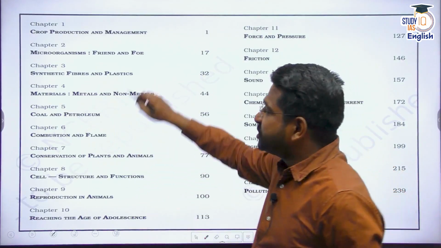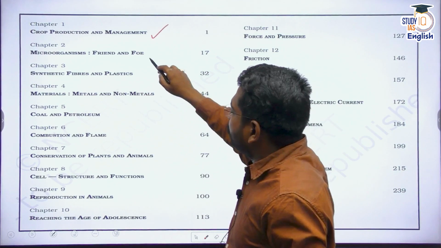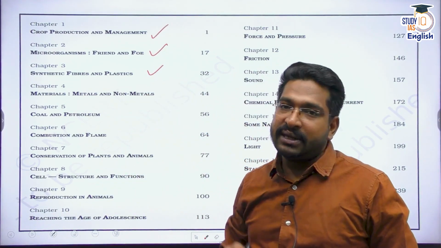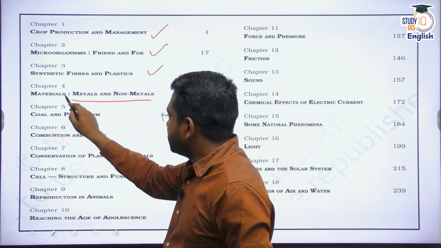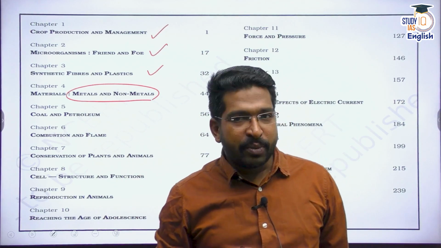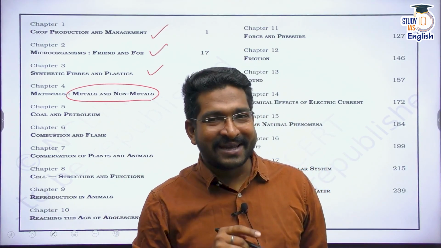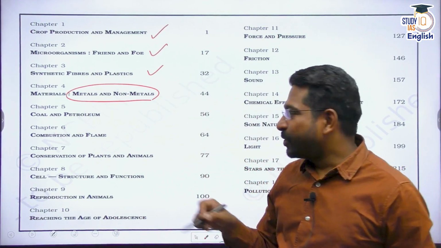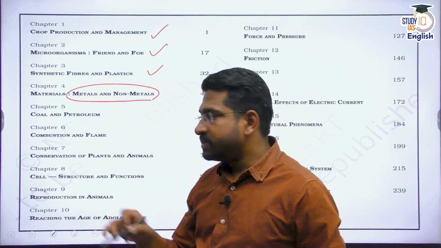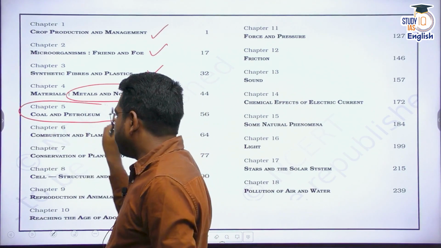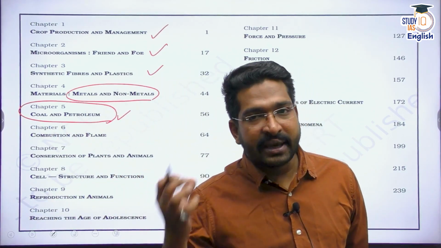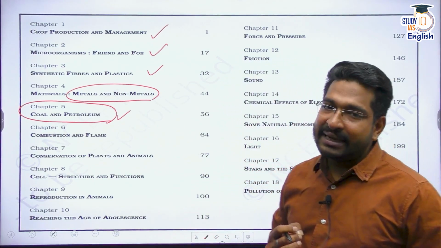We are already done with chapter 1, crop production, chapter 2, microorganisms, chapter 3, synthetic fibers, and chapter 4. In the last class, we discussed metals and non-metals. We spoke about the physical and chemical features of metals and non-metals. We also spoke about metalloids. I hope you remember. Today, we are going to talk about natural resources, and in that, exhaustible natural resources, that is coal and petroleum. So we'll talk about coal, petroleum, and natural gas. Without any delay, let us begin our discussion.